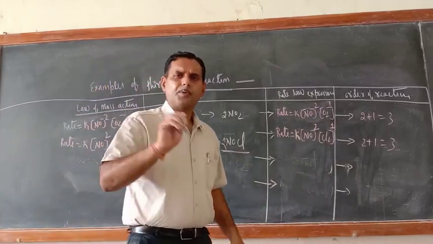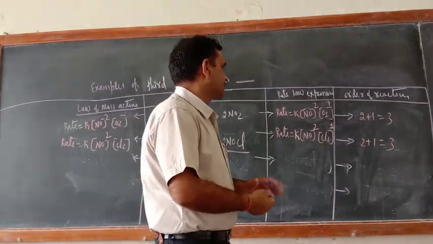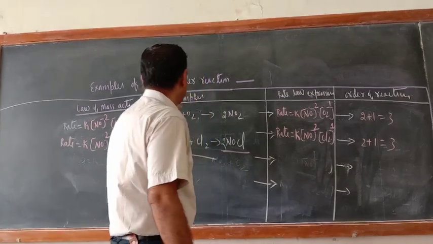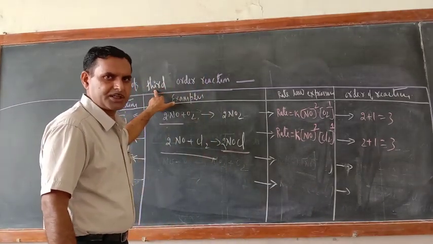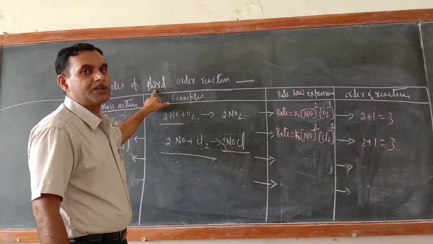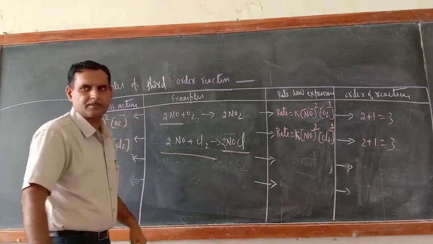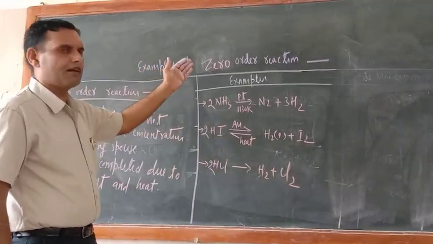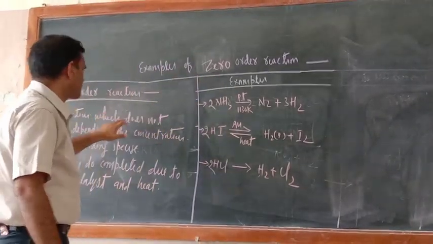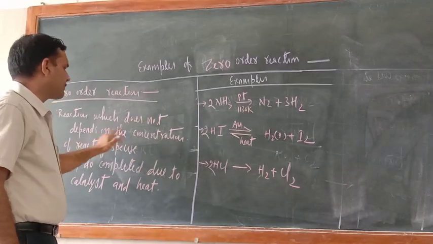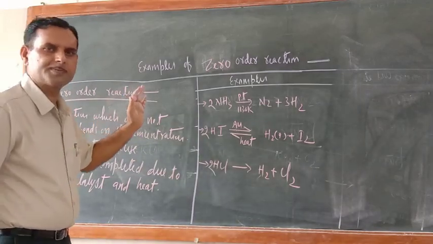Now, it is an important thing that order of reaction can be fractional also. It can be zero order reaction also. So now I am going to teach you zero order reaction. Now, examples of zero order reactions. Zero order reactions are those reactions which do not depend upon the concentration of reacting species.